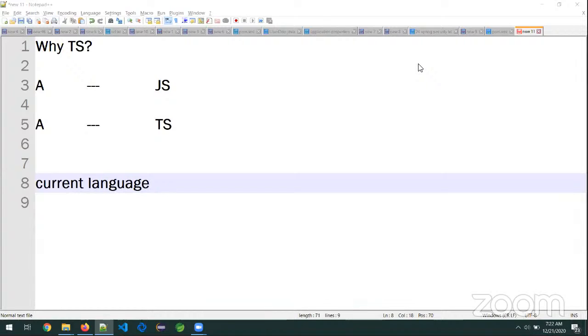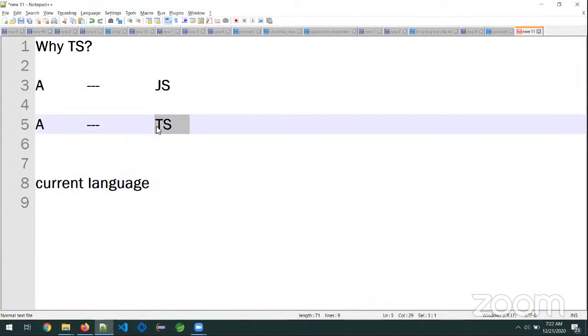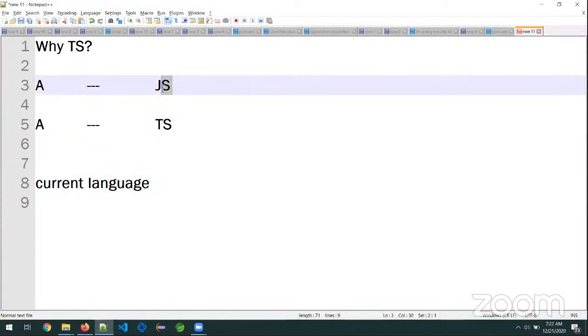Why did the Angular people move to TypeScript? Because the JavaScript language is not a good language. Normal developers, those who have less knowledge of JavaScript, may write problematic code and it may lead to chaos in the project.